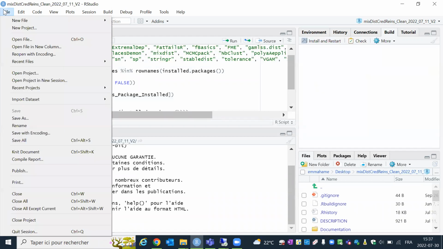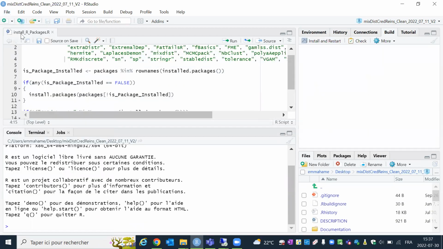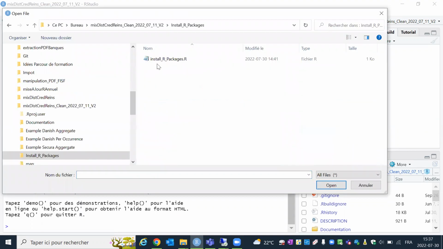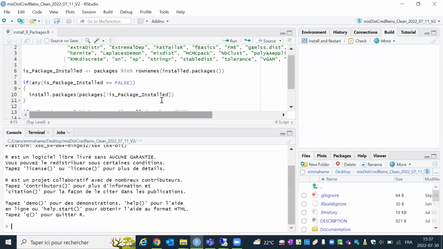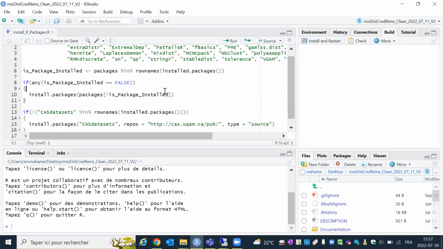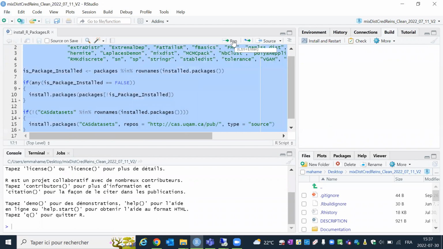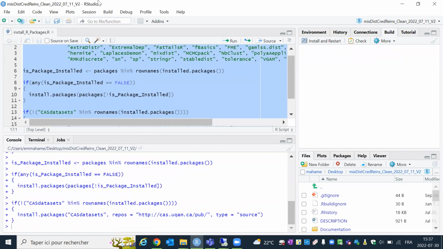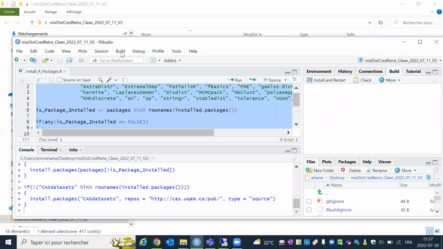Once it is open, you have to open the install R package file. So it's in the install R package here. You just go and you open it. This R script will install some packages that are missing and that you need to use the mixedDistCredReins package. So you can run it like that. So no package are missing, so nothing is installed.